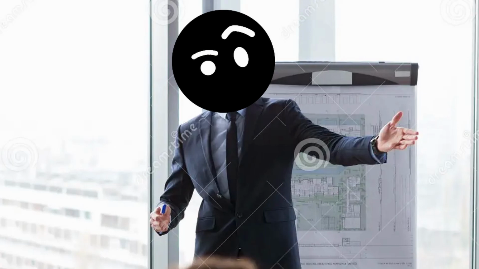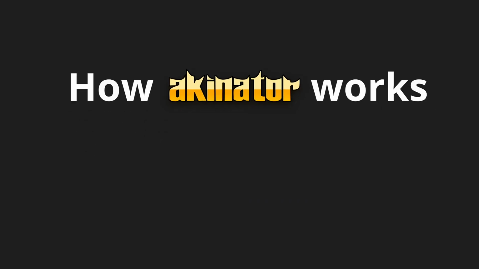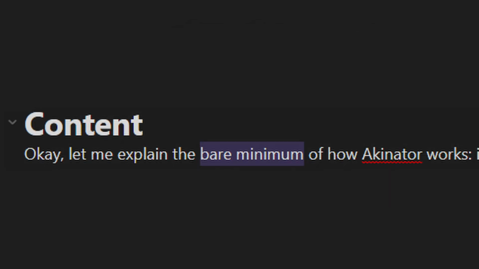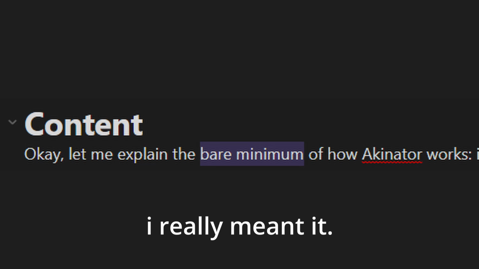Okay, let me explain the bare minimum of how Akinator works. It has loads of data. It asks you questions to narrow down the data until it finds what you're looking for. Yeah, when I said bare minimum explanation, I really meant it.